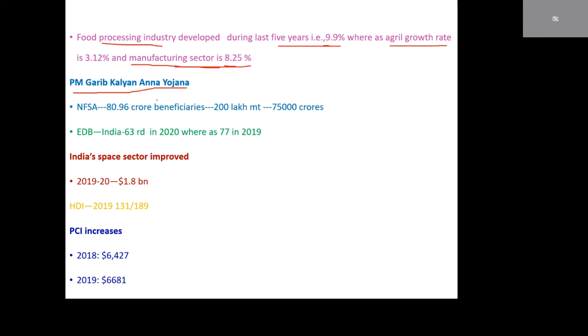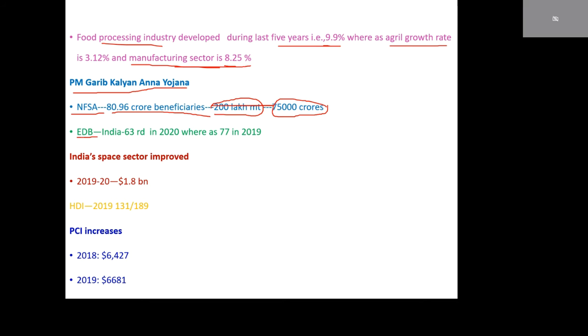Free of cost food grains are released under the NFSA, National Food Security Act. 80.96 crore beneficiaries are identified under this National Food Security Act. 2 lakh metric tons of food grains are released under this scheme, and 75,000 crores are invested.